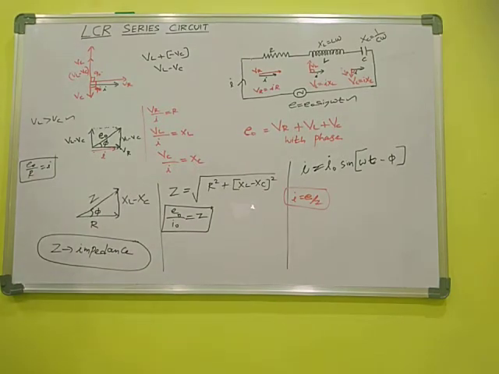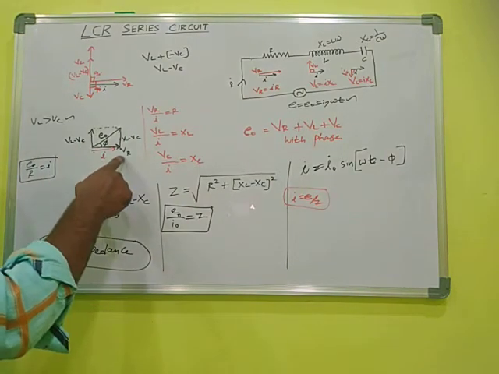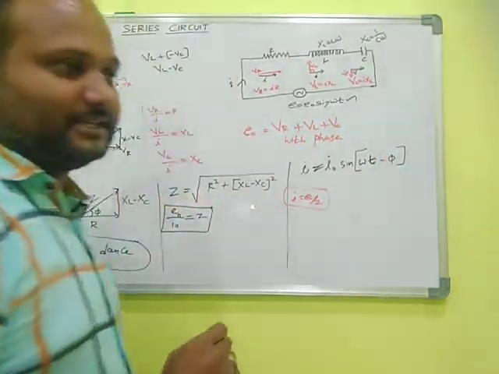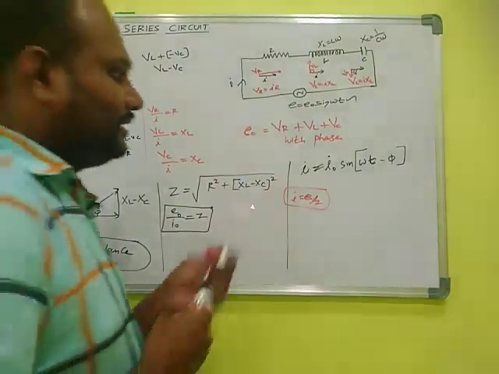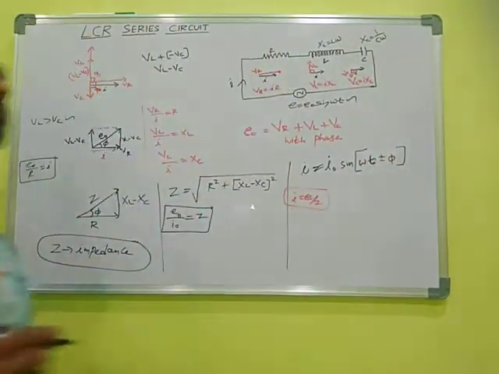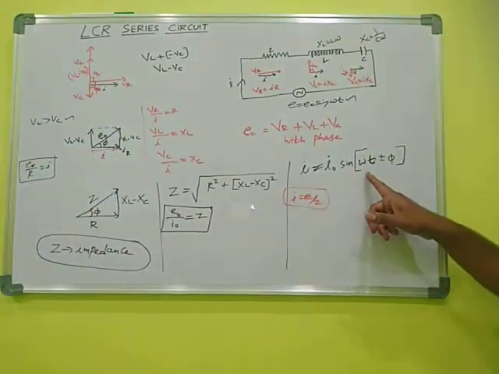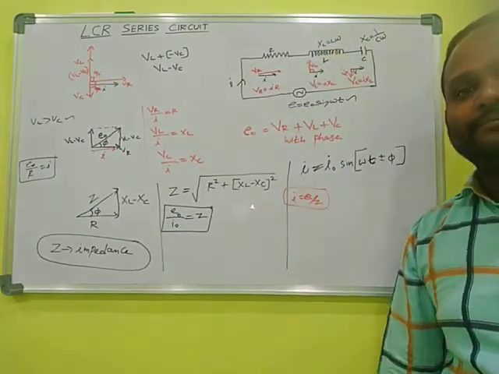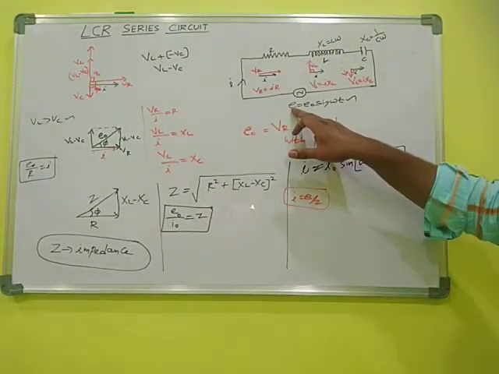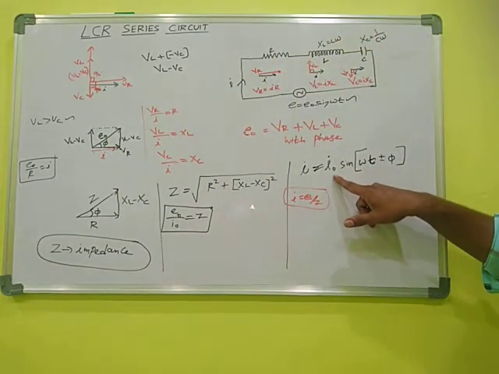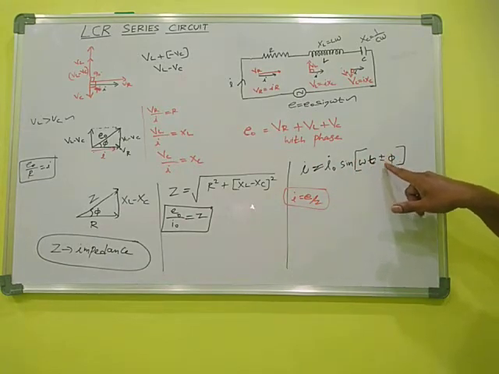If the capacitance leads the voltage, the capacitance is more dominant, then the angle phi becomes negative. I told you, then we put minus of minus phi, then it will become plus phi. So I equal to I naught sine omega t plus or minus phi. That is the value of the alternating instantaneous current flowing through the series LCR circuit. So the applied EMF is E equal to E naught sine omega t, and the current is I equal to I naught sine omega t plus or minus phi.